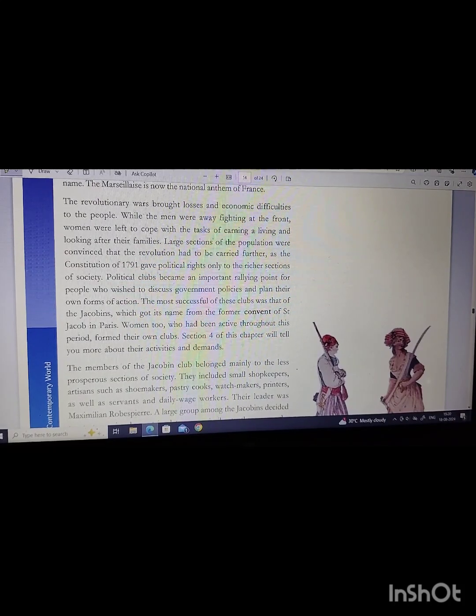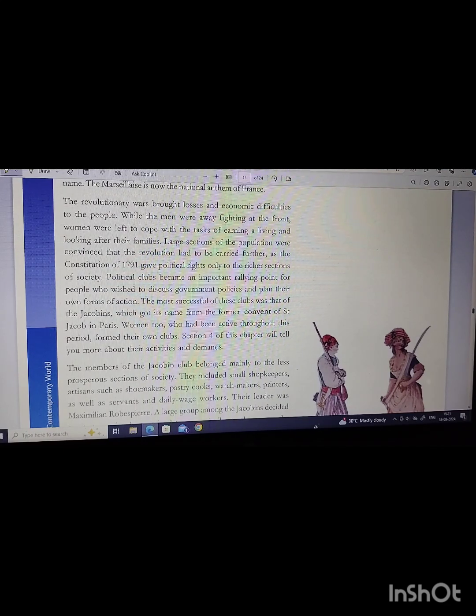A large section of the population was convinced that the revolution had to be carried forward, as the Constitution of 1791 gave political rights only to the richer sections of society. So because of this, the people thought the revolution must be carried forward. Political clubs became an important rallying point for people who wished to discuss government policies and plan their own forms of action against the government.